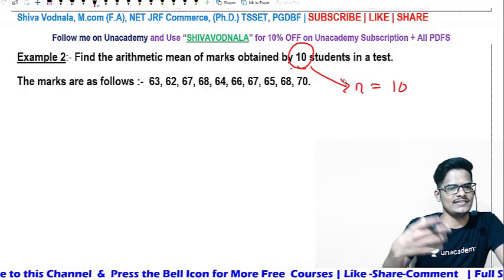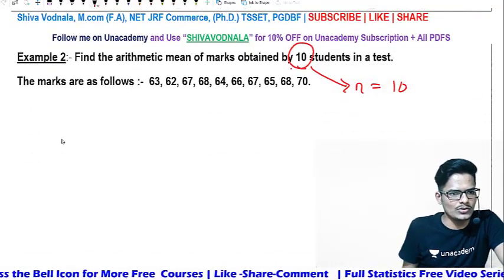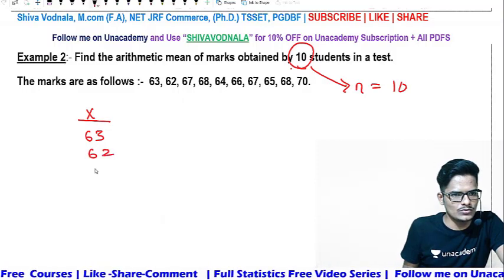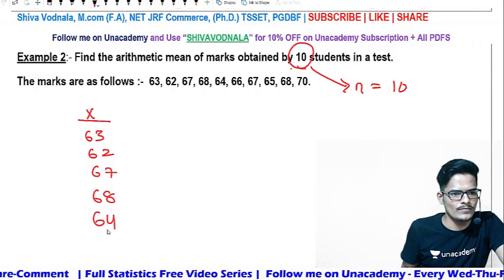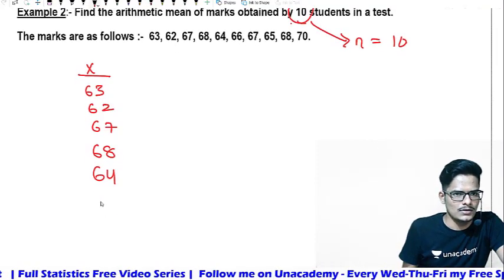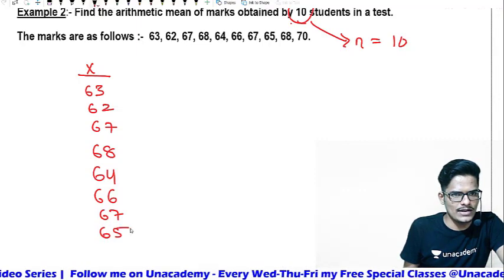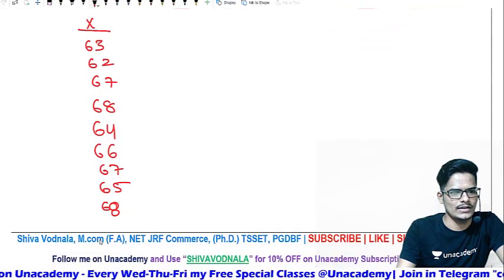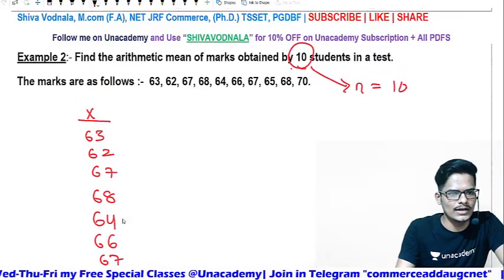The observations x are 63, 62, 67, 68, 64, 66, 67, 65, 68, 70. Is the total data correct, right?